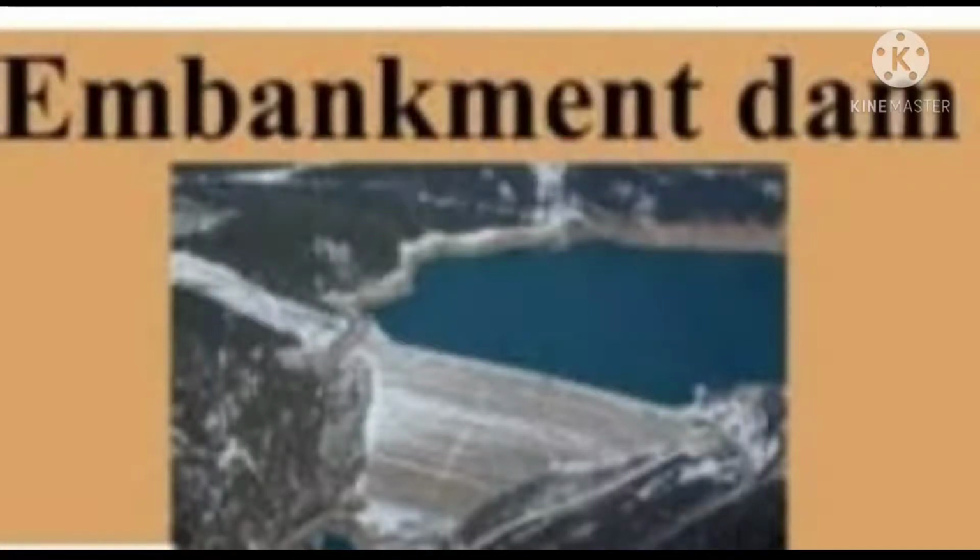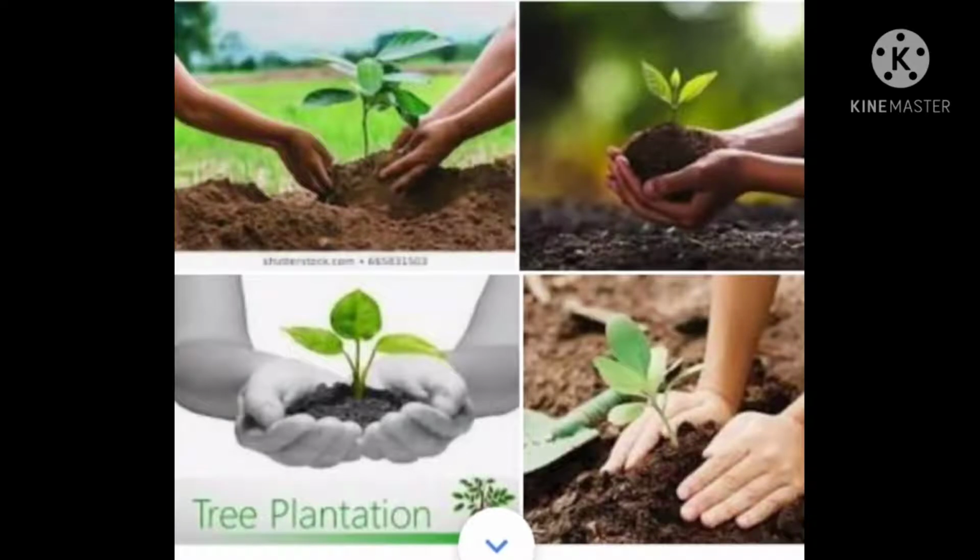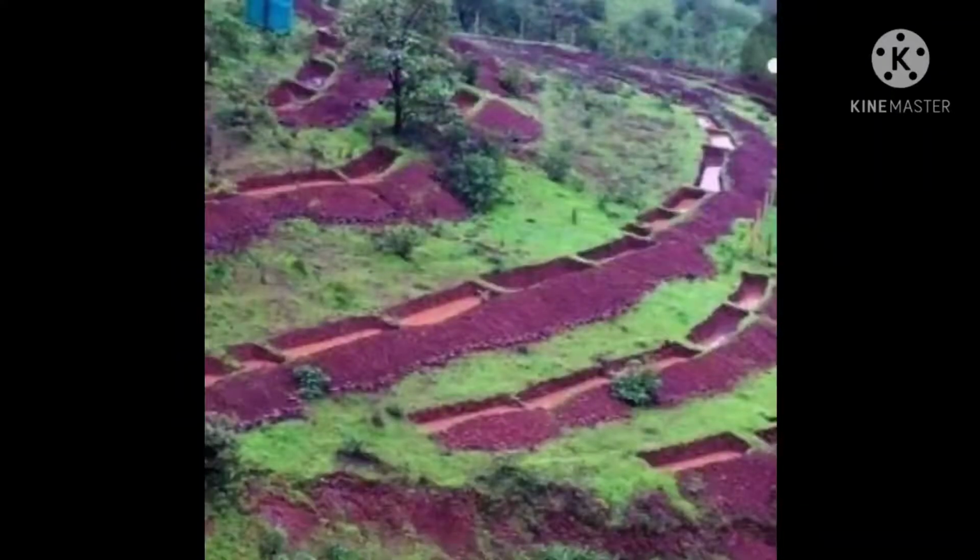So next, tree plantation. Planting trees controls the velocity of the wind. This helps in reducing the erosion of soil by winds. The plant roots hold the soil firm and this also reduces the erosion of soil.